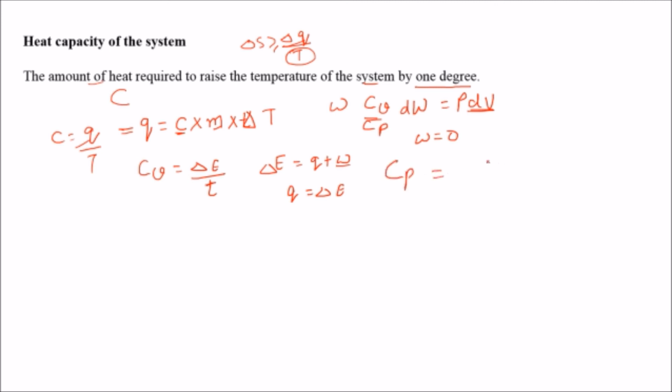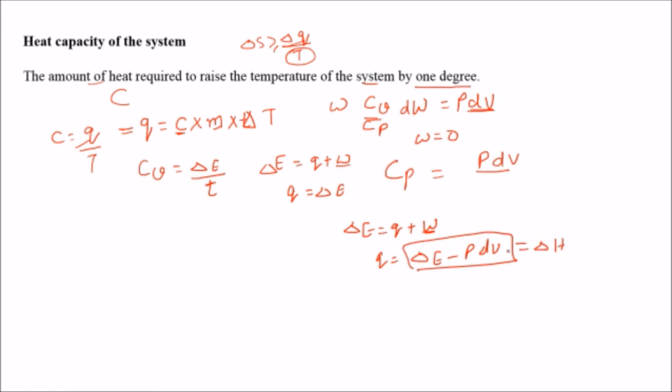At constant pressure, there will be a change in the volume, because at a particular temperature there will be a change in the volume. So work done will be there, and we know that del E is equal to Q plus W. If we replace the value of W with P dV, then we can write Q is equal to del E minus P del V. Its sign depends on whether work is done by the system or on the system. So Q is here equal to del E.